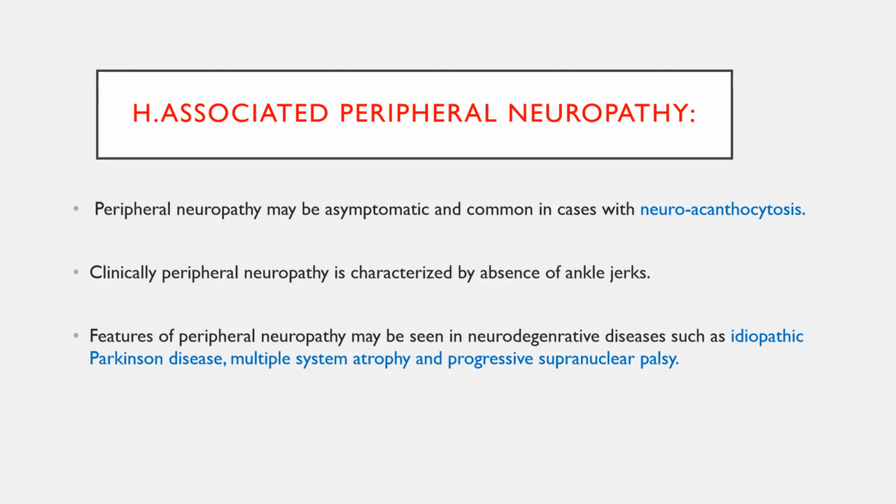So these complaints should be asked, because they give an indirect clue to the diagnosis of neuroacanthocytosis. Some neurodegenerative conditions like Parkinson's disease, multiple system atrophy, and PSP will have neuropathic features in the later stage. If there are predominant neuropathic features and chorea in a patient, you can suspect neuroacanthocytosis. So history is very important.